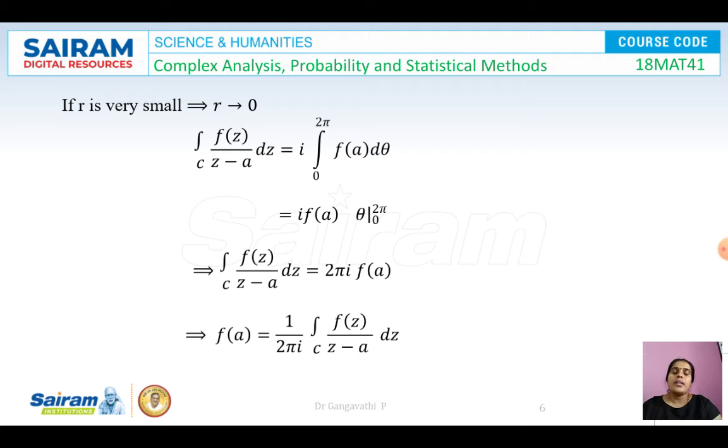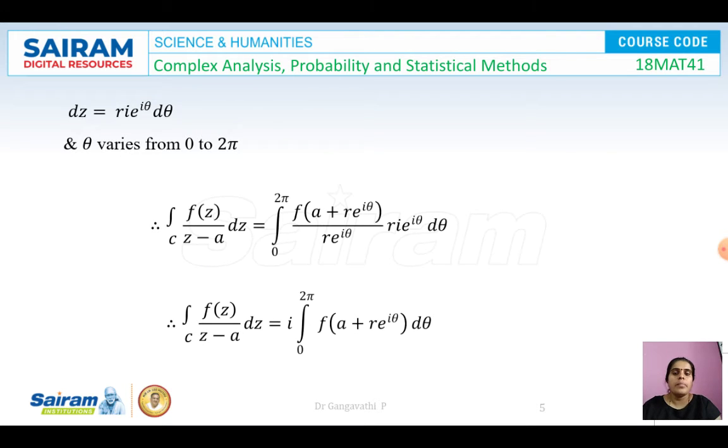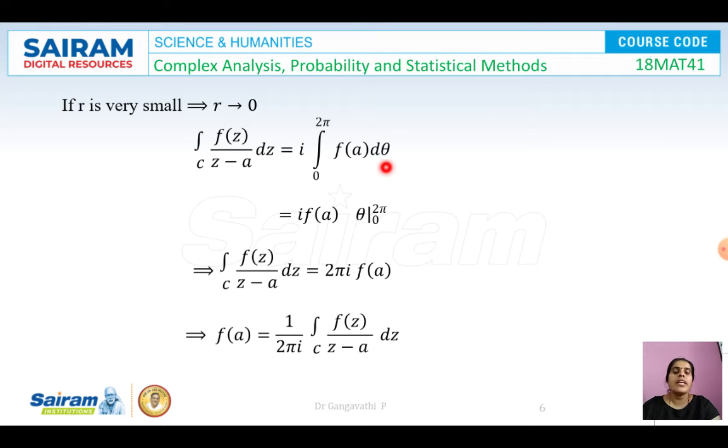So now, since C1 is entirely lying within C, and since a very small curve has been considered, we treat the radius r as a very small quantity, almost tending to 0. Therefore, when r is tending to 0 in this term, r e to the power of i theta into 0 completely becomes 0. So only f of a will be remaining into d theta between the limits 0 and 2 pi.